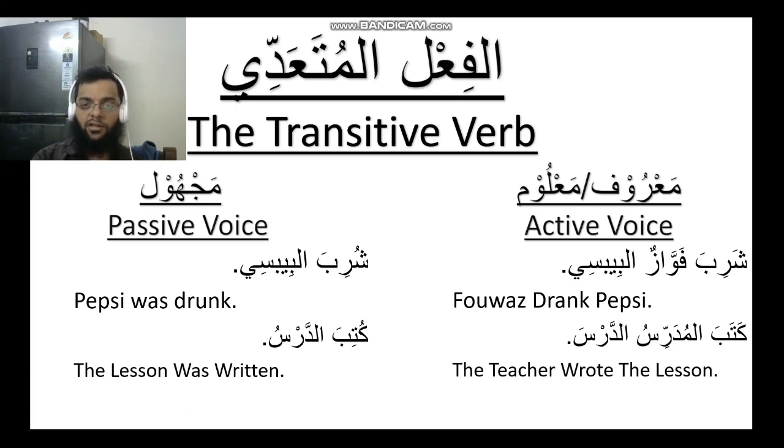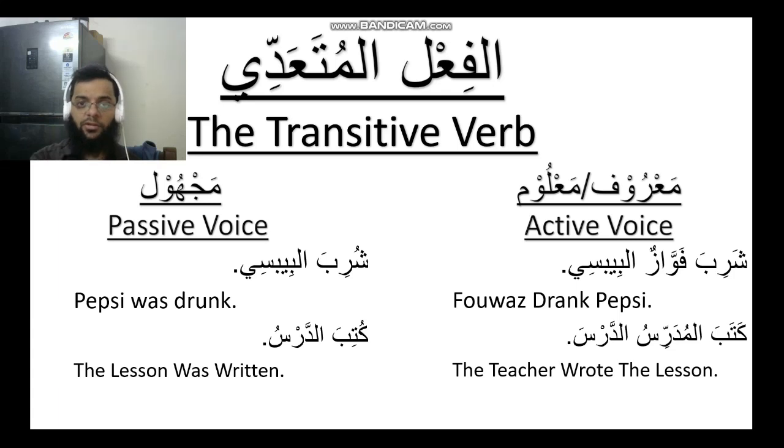So what I did is I basically hid the person who performed the action. Now the focus is only on the thing being done, that is drunk. In this case, al bipsi, which was originally an object, that is maf'ulun bihi, takes the role of file and is called naib file. It will also take the harkat of file, which I will explain in the next sentence.